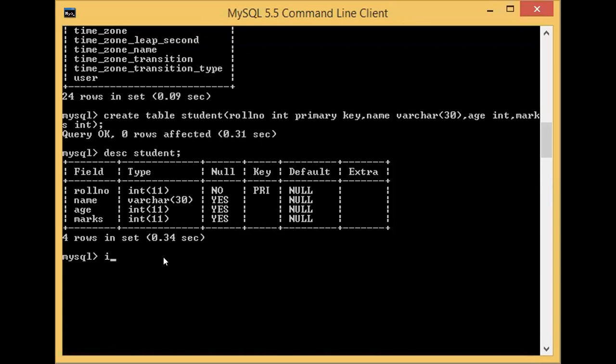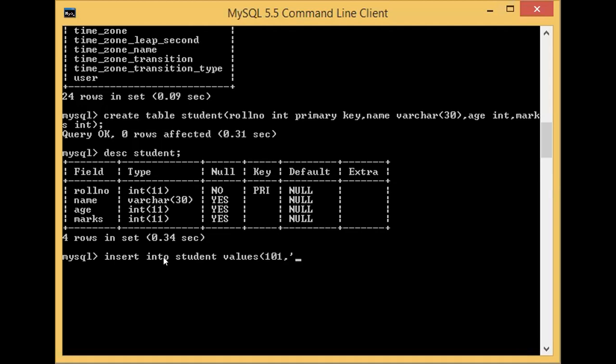Insert, yes. Insert into student values. Insert into table name, that is student values. Okay, this is a keyword. Into and values are all keywords, and inside the bracket you have to give the values for every column. Okay, so first one, roll number. So that is an integer format, so you give any integer value for roll number. And next one is name. For whatever column you are specifying with characters, that should be enclosed by single quotation.